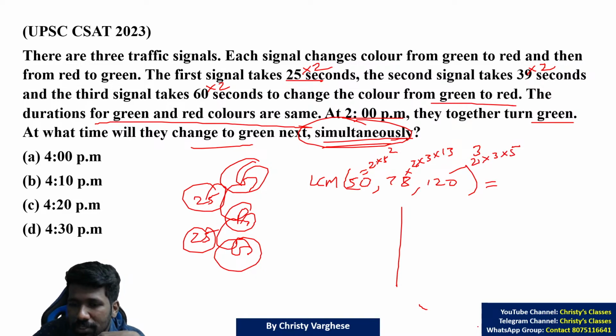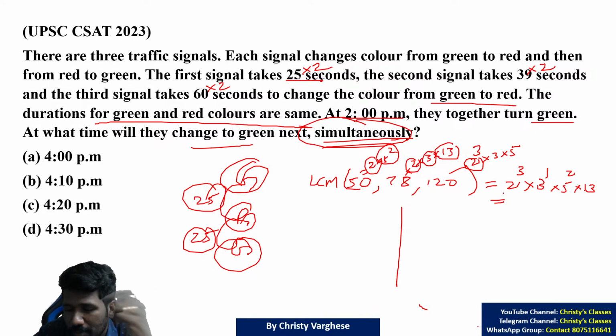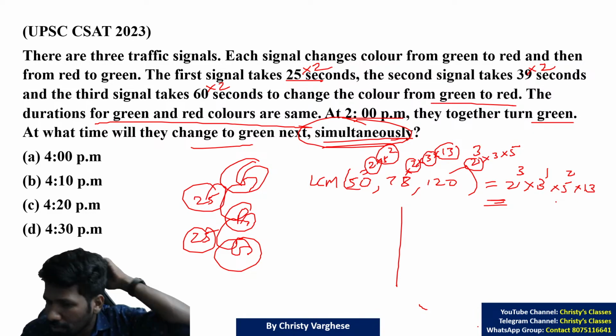Now to find the least common multiple, 2 is a factor, so the highest power of 2 is 2 cube. 3 is a factor, highest power is 3 raised to 1. 5 is a factor, highest power is 5 raised to 2. 13 is a factor, highest power is 13. You have to multiply that. There are other ways also to find the LCM, which we have discussed in the LCM HCF chapter in this playlist. So 2 cube is 8, into 3, into 5 square is 25, into 13. 8 into 3 is 24, into 25.